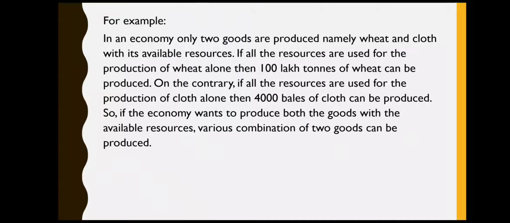So over here there is an example which says that if an economy wants to produce only one product, they can allocate all their resources for that particular product. If they want to produce the other good, they can allocate all the resources for that other good. If they want to produce both the goods in combination, then they can allocate various amounts of resources to these goods.